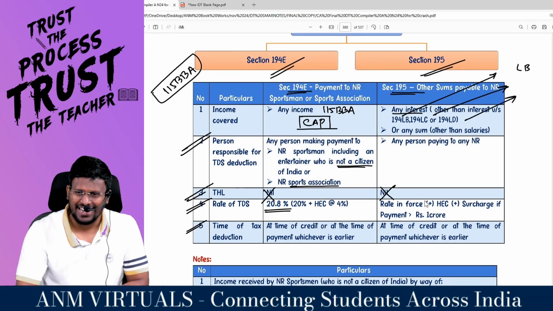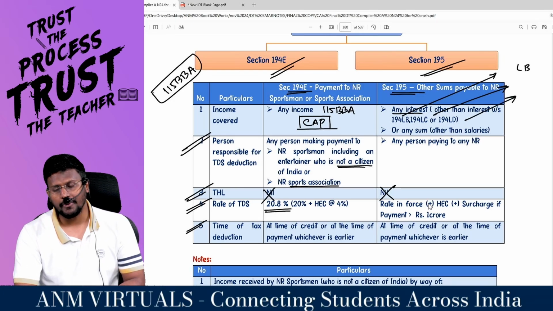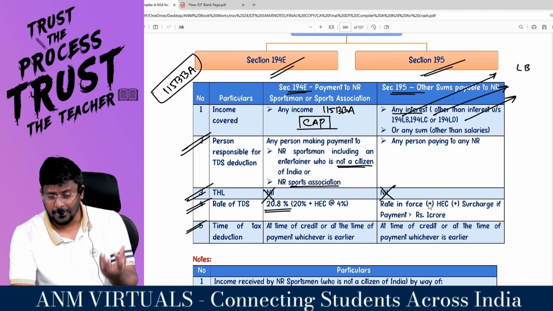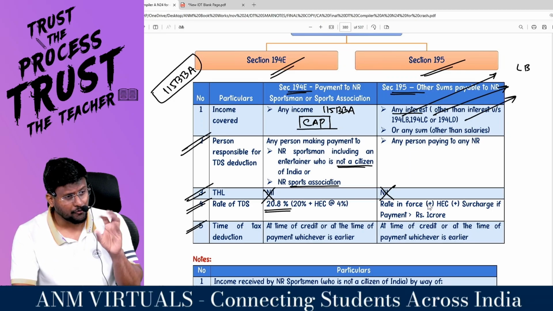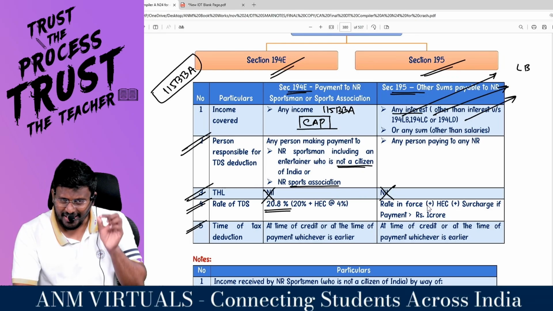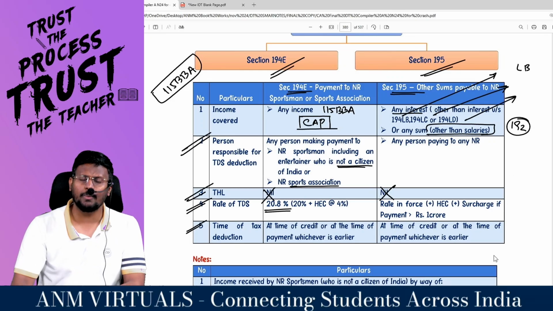And 194LD, sir, D stands for debt, rupee denominated bonds. 194LD. So this income is going to be taxed at a concessional rate of 5%. Don't deduct TDS under 195, because 195 is for any income other than the interest covered under 194LB, LC, and so on, or any sum other than salary. Because for salary, section 192 will be applicable.